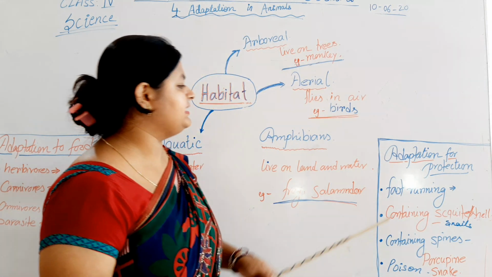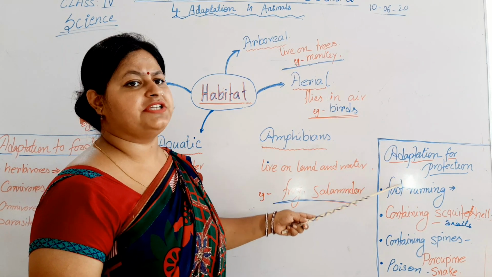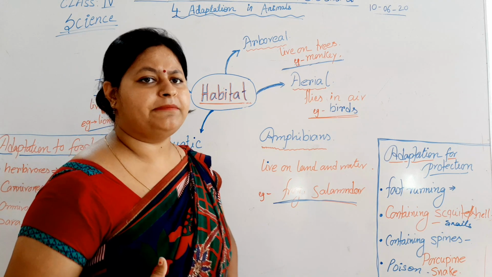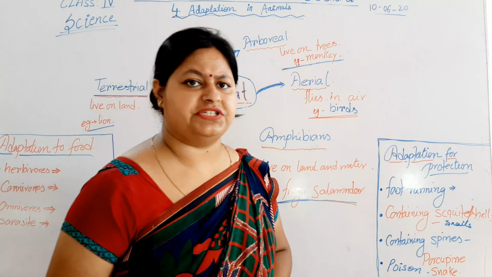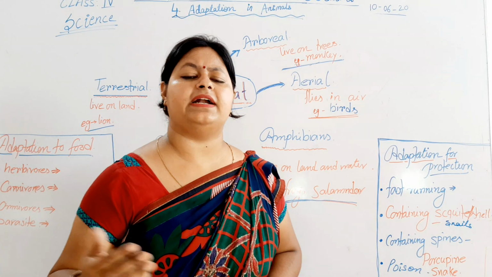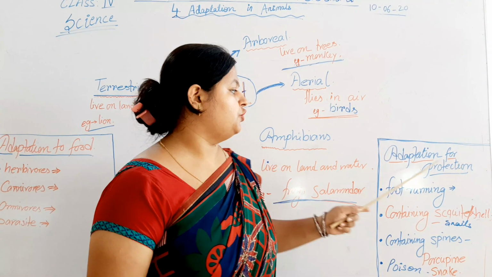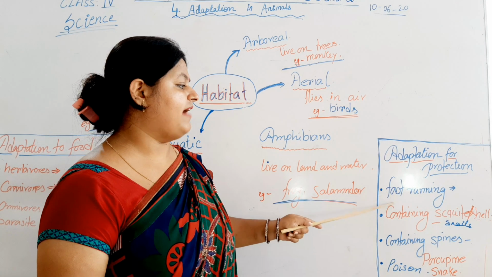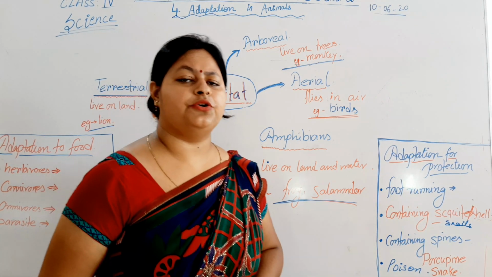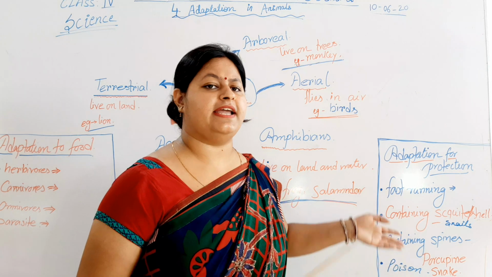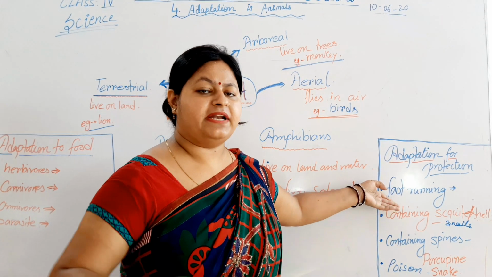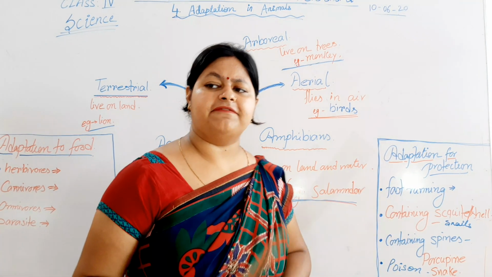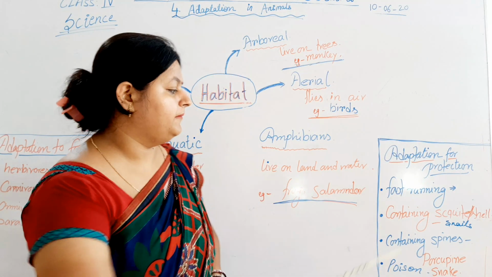Next which we are going to discuss is the adaptation for protection. Animals also adapt their body according to the situation to protect themselves from different predators. So, some of the facts which we are going to discuss today is fast running. You might know that cheetah is the fastest running animal. So, they adapted their body to run very fast to catch their prey.